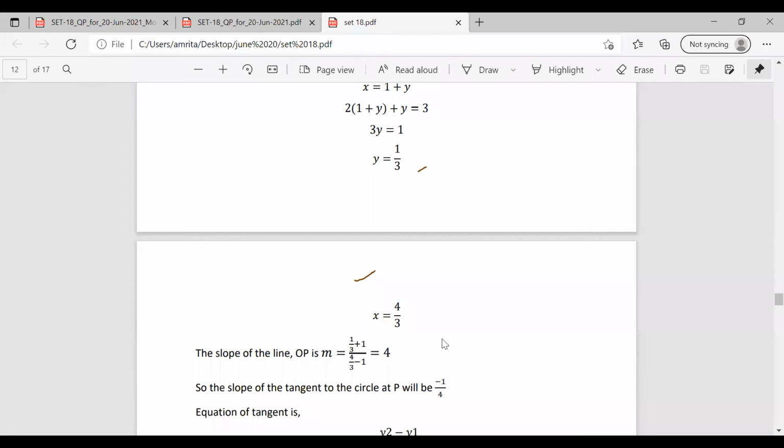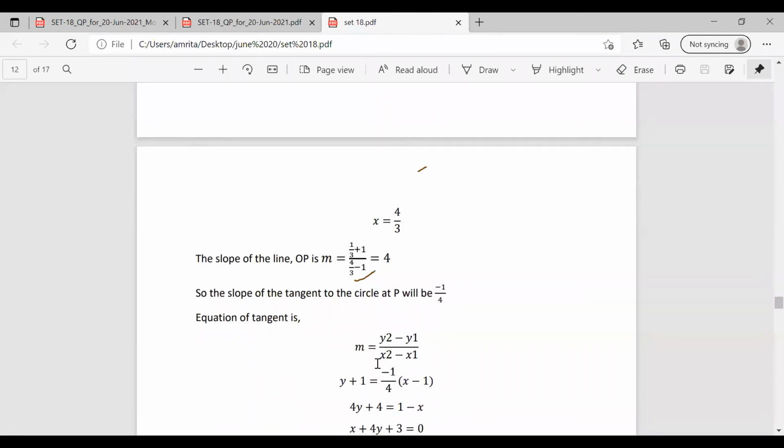So with the conditions given in the question, we know that the slope of the tangent to the circle will be minus 1 by the slope of the line. So the slope of the line is 4. So the slope of the tangent to the circle becomes minus 1 by the slope of the line, that is minus 1 by 4. We have a formula that the slope of the tangent to the circle at the point P is minus 1 by the slope of the line. We got the value of m as 4, so the slope of the tangent to the circle becomes minus 1 by 4.